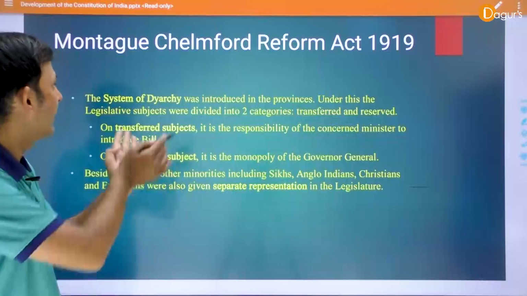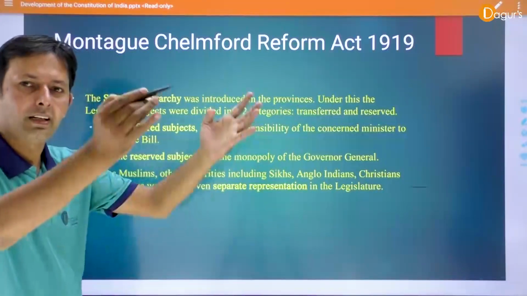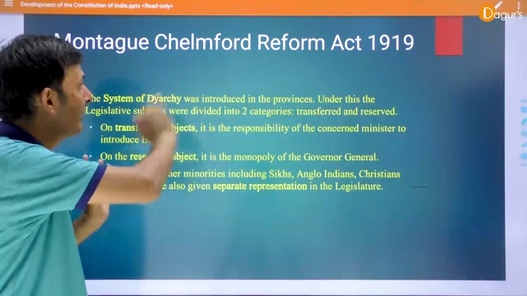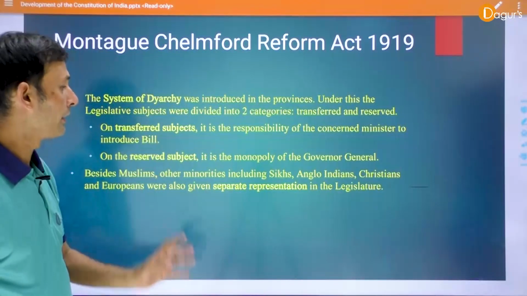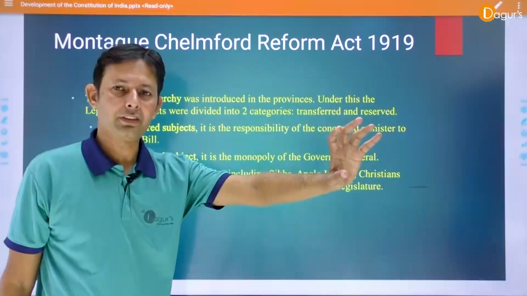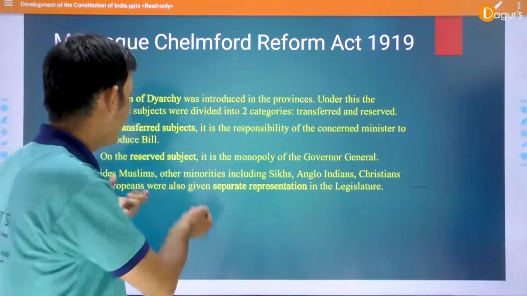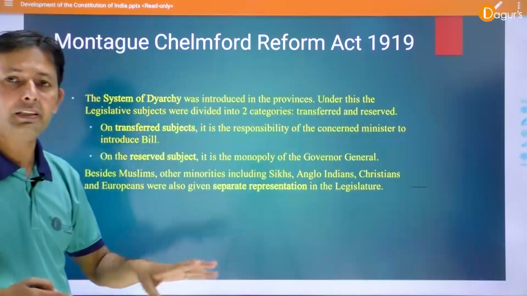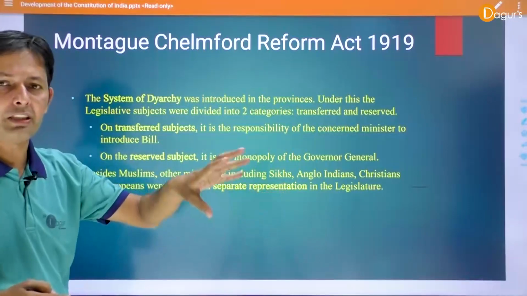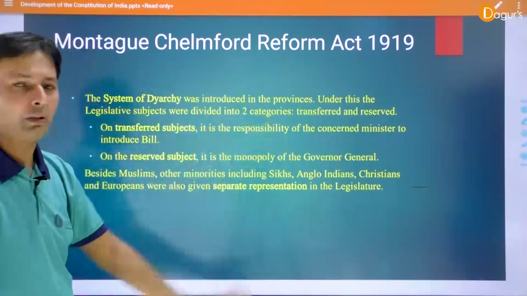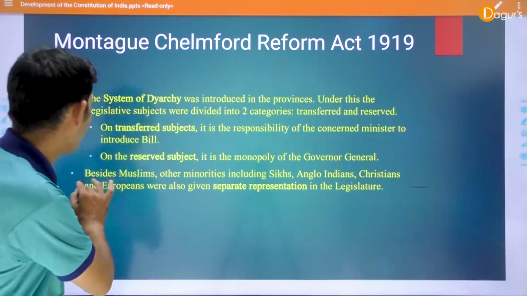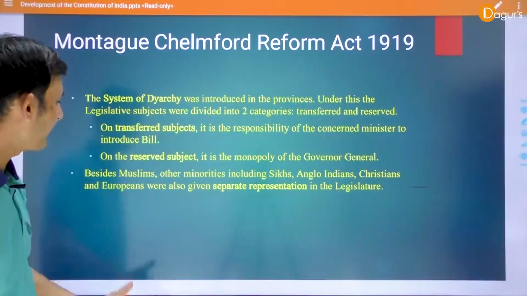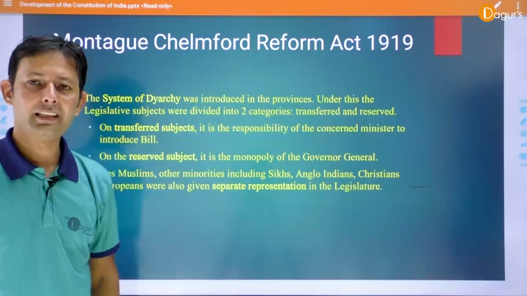The second point is that the Montagu-Chelmsford Act also increased minority representation and established separation in Indian society, because by this act they gave separate reservation to Sikhs, Anglo-Indians and Christians also. The 1909 Morley-Minto Act also emphasized Muslim representation, but this act also increased this problem in Indian society, because besides Muslims, other minorities including Sikhs, Anglo-Indians, Christians and Europeans were also given separate representation in the legislature.